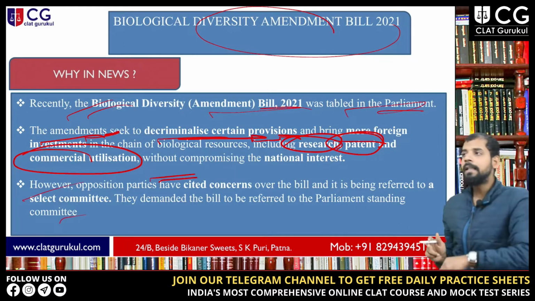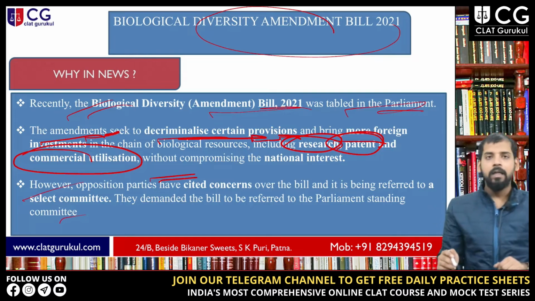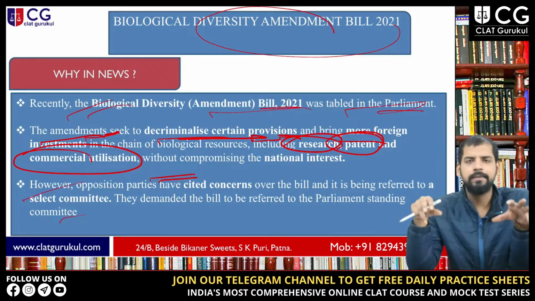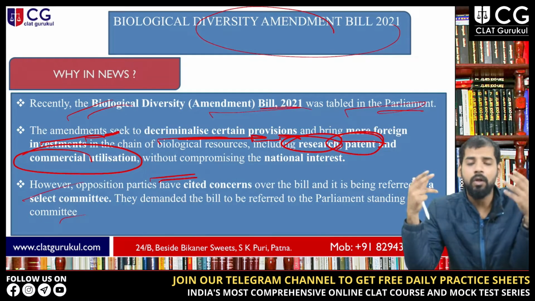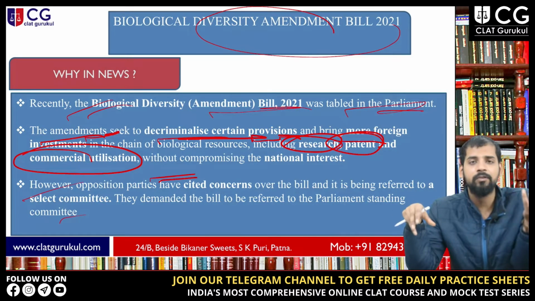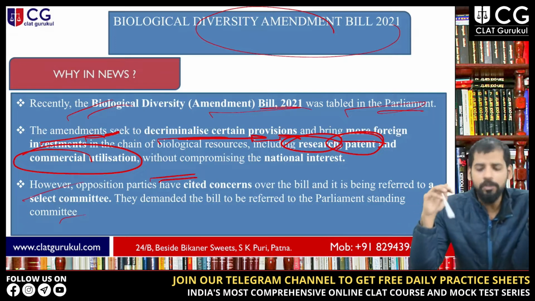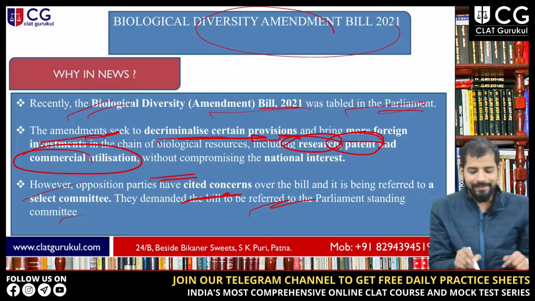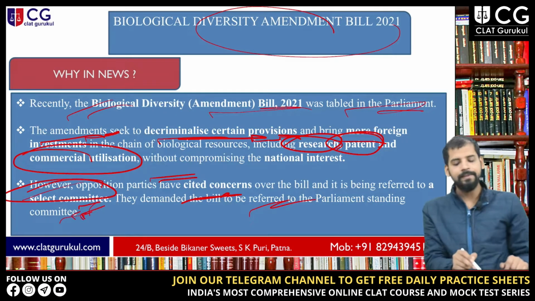Now, when the bill was tabled in parliament and the amendment talked about certain things like foreign investments and not compromising the national interest, the opposition parties cited concerns over the bill, and it is being referred to a select committee. Now focus on the term select committee.